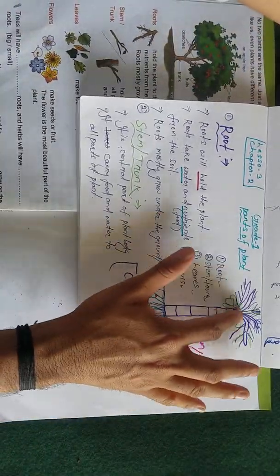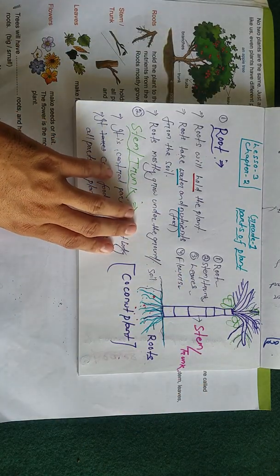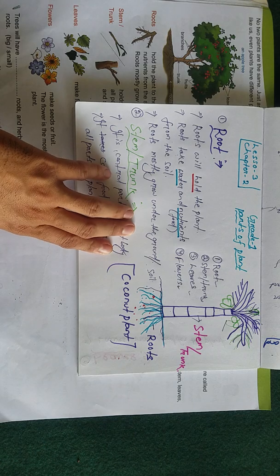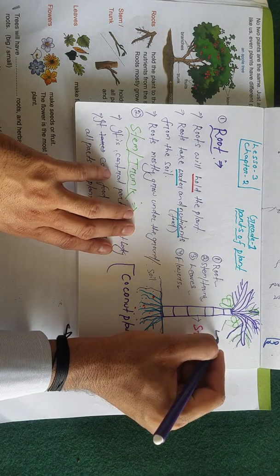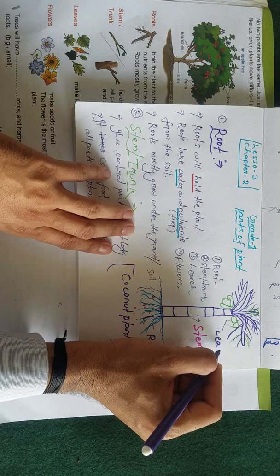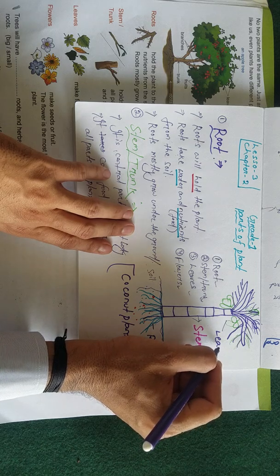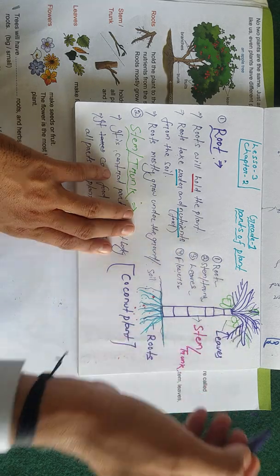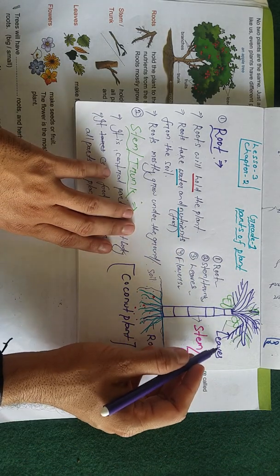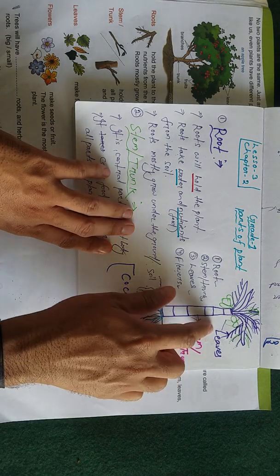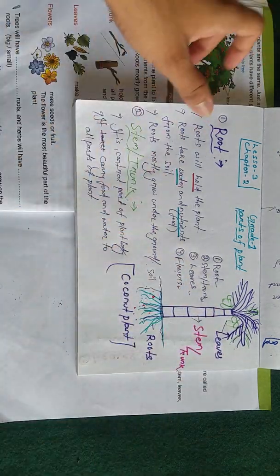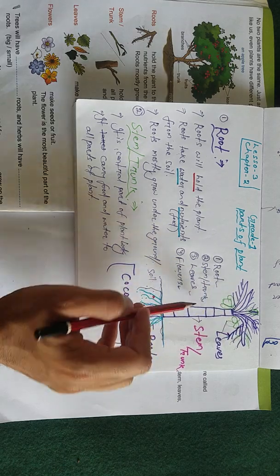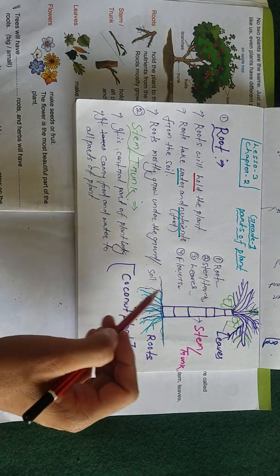Leaves. These are the leaf part. That leaf part will make the food for the plant body. So these leaves make food for the plant body, so that the plant can grow from small to big.